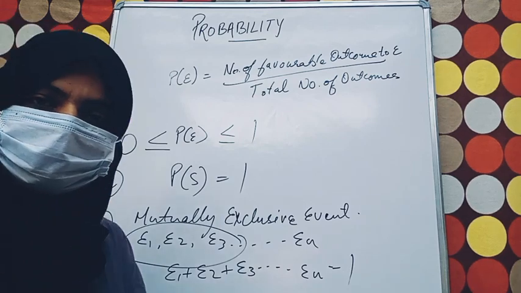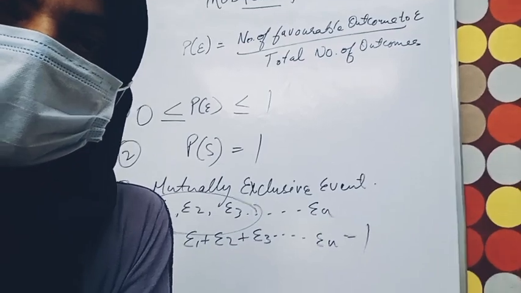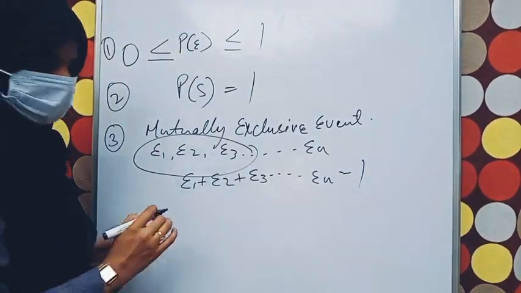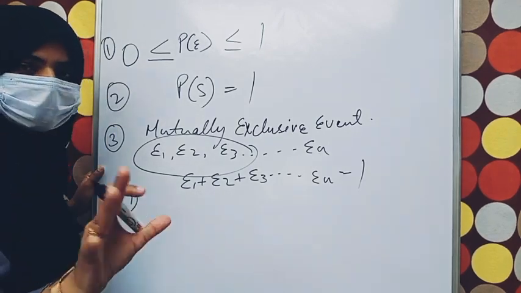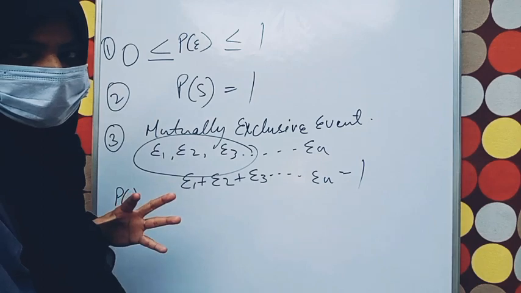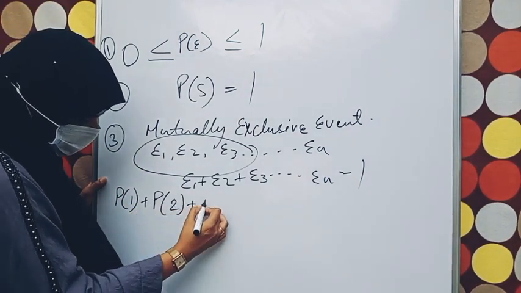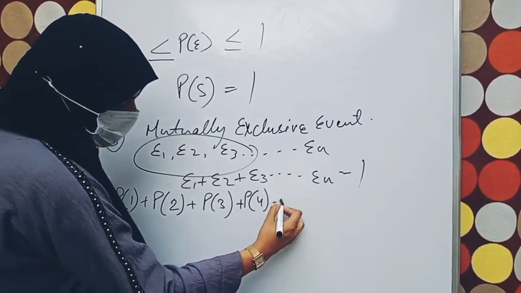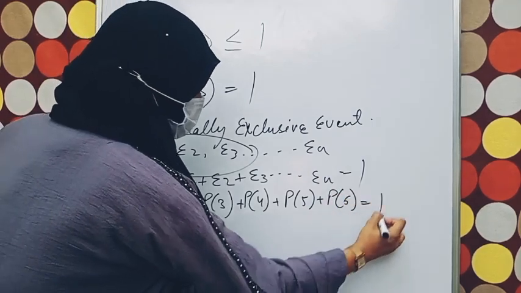Suppose I give an example: probability of getting 1 when a dice is rolled. When a dice is rolled, what can happen? Probability of getting 1, plus probability of getting 2, plus 3, plus 4, plus 5, plus probability of getting 6 is equal to 1.